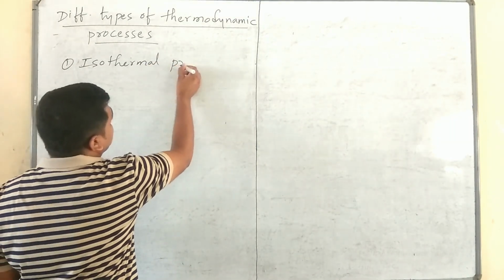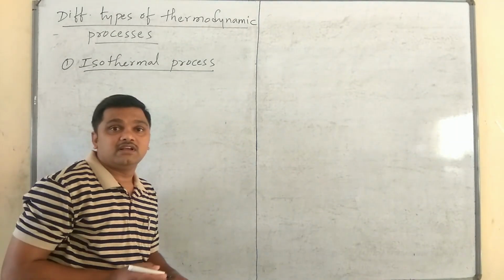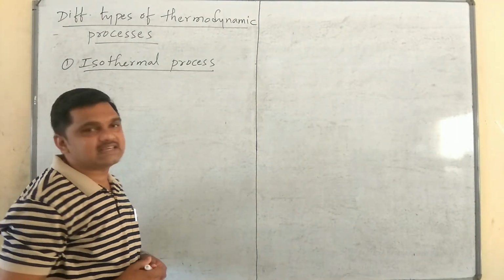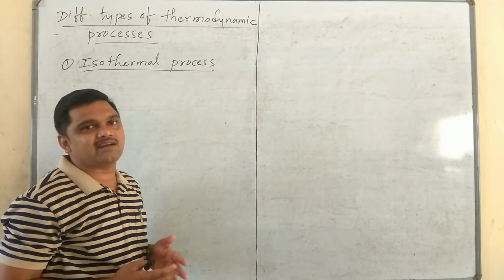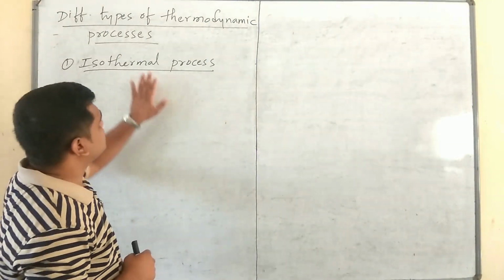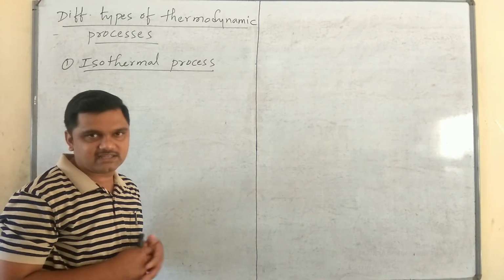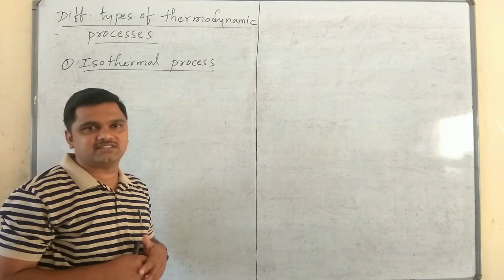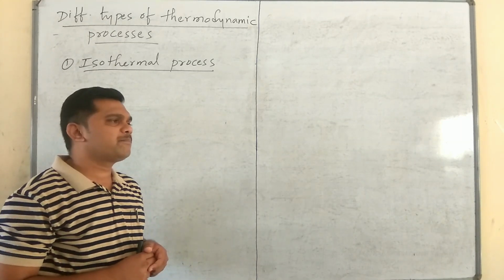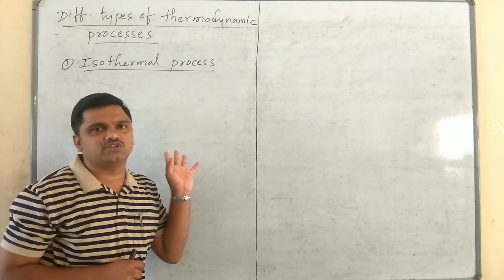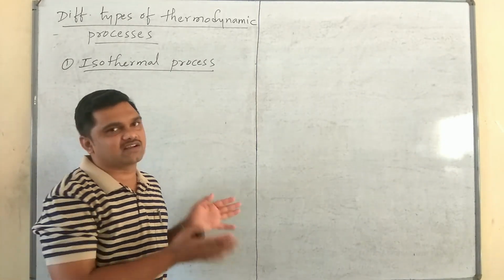Isothermal process. What is the meaning of the word iso? The meaning of the word iso is same, or constant. Thermal means temperature here. So the simplest definition for the isothermal process is it's a thermodynamic process that takes place at a constant temperature. But if we go deeper, we must explain what changes may happen at a constant